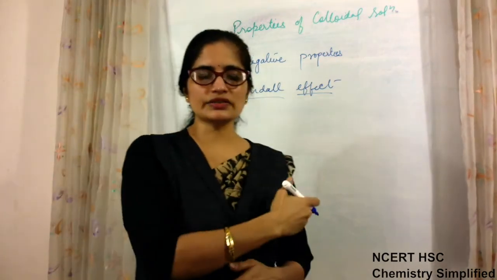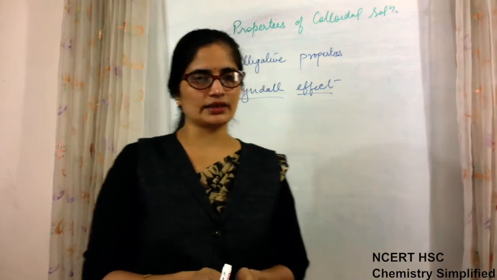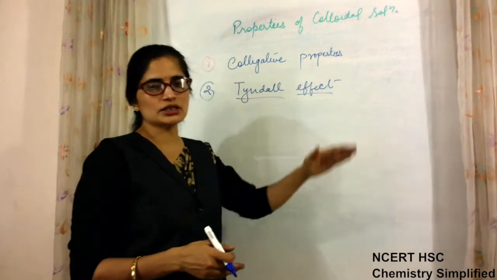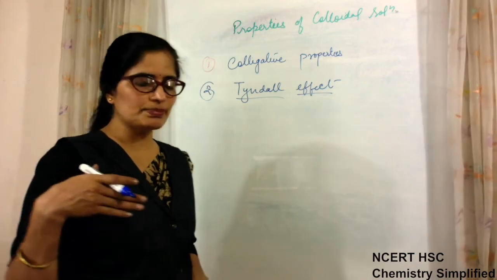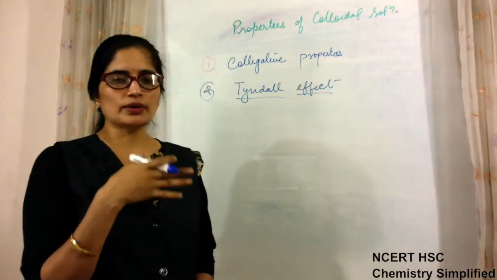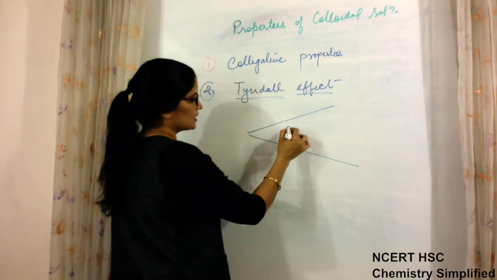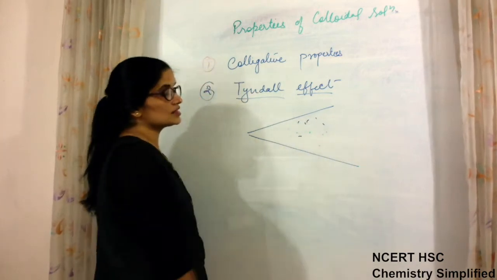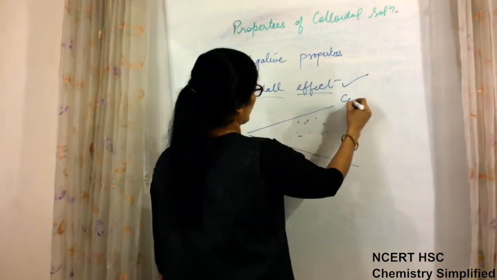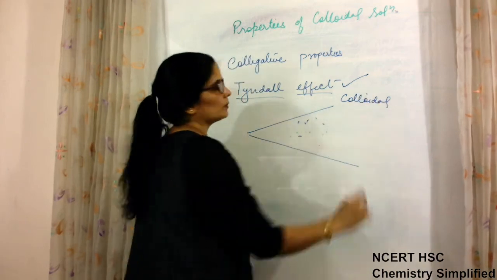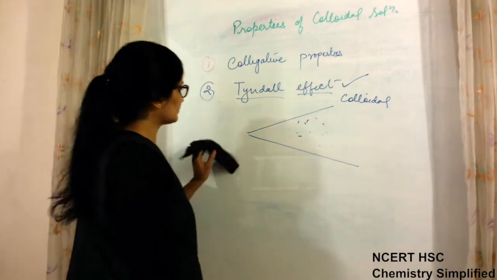Otherwise the sunlight comes straight, but because of the presence of those particles, it forms a cone-like structure and gets scattered. The same happens in colloidal solutions: because of the big size of the particles, when light passes through and you observe it from a right angle, you see a Tyndall cone formed inside the solution, a cone-shaped structure in which the scattering is visible. That means the Tyndall effect is shown by colloidal solutions, not by true solutions. So the Tyndall effect is a property of colloidal solutions.